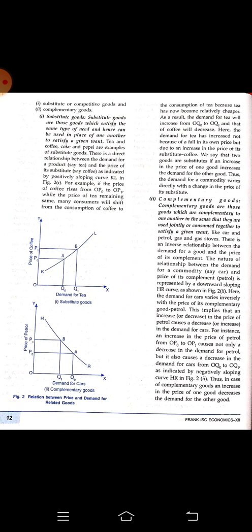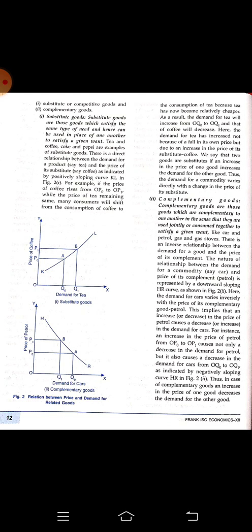Substitute goods: you can see in the diagram, in the left column they have represented the price of coffee, and below we have the demand for tea. There is P0 and then P1. Let us consider that P0 is the first price and P1 is the second price.